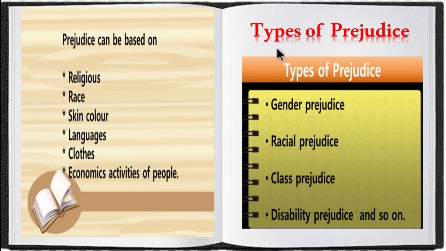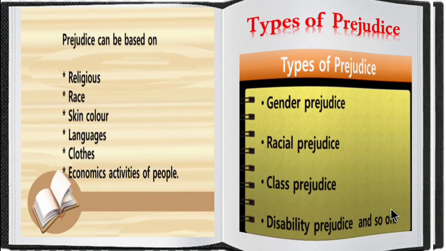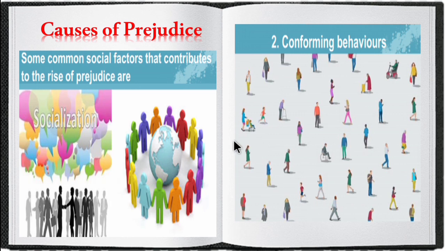So next we can move on to types of prejudice. Gender prejudice, racial prejudice, class prejudice, then disability prejudice and so on. So these are all the types of prejudice prevailing in the society. Based on gender, whether they are male or female, based on the race, based on the class and based on the physical disability.